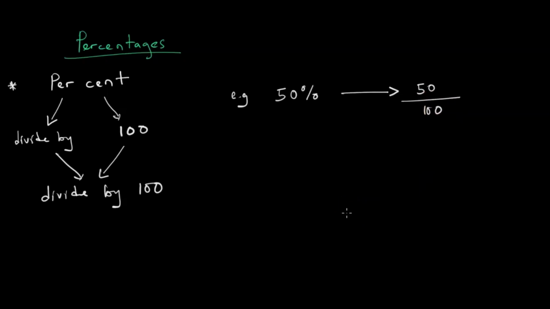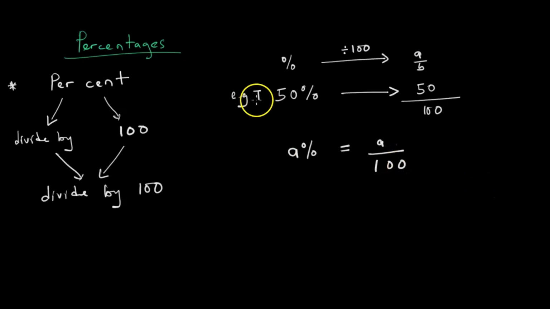So when we want to convert from a percentage to a fraction, we are basically going to divide by 100. So in a more general sense, a percent is equal to a over 100.